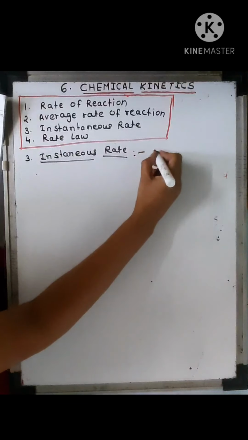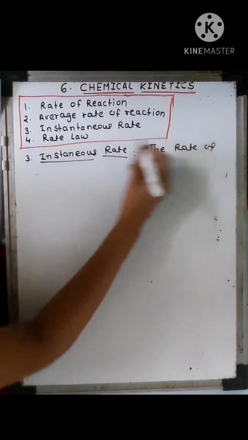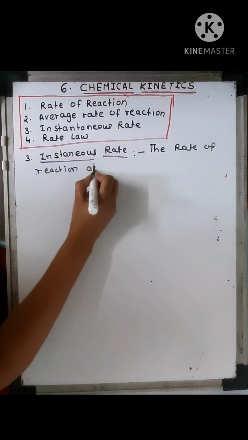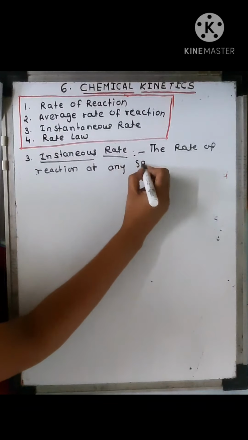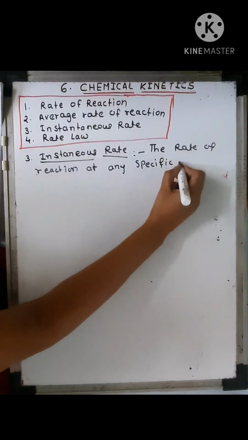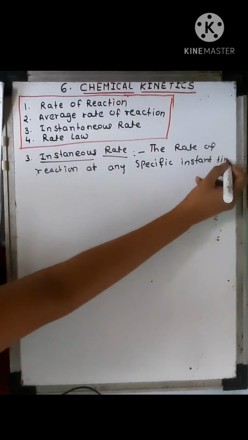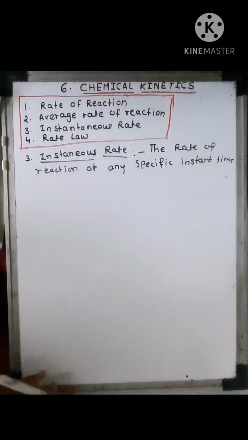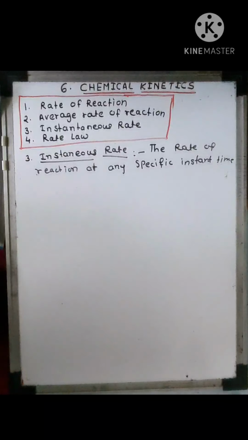The rate of reaction at any specific instant of time is known as instantaneous rate of reaction.